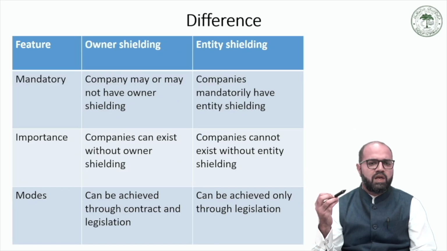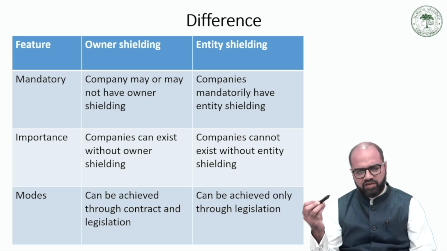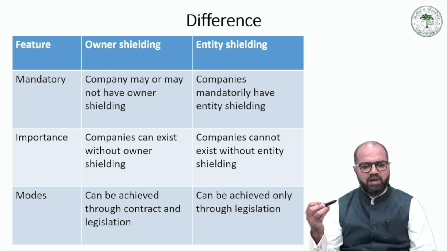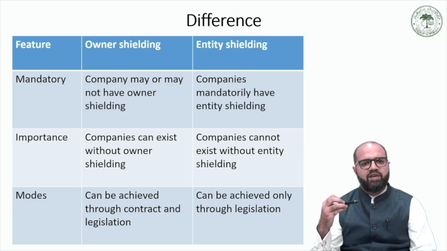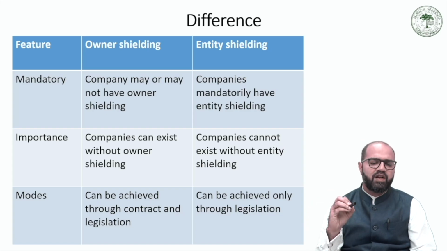Now, a company may or may not have owner shielding, just like a company may or may not have limited liability. It is a choice. So it is possible that a company has unlimited liability. Under the law, a company can be incorporated with limited liability or unlimited liability. So this is optional, whereas entity shielding is mandatory under company law. Every company that is registered under the Companies Act has a separate legal personality.